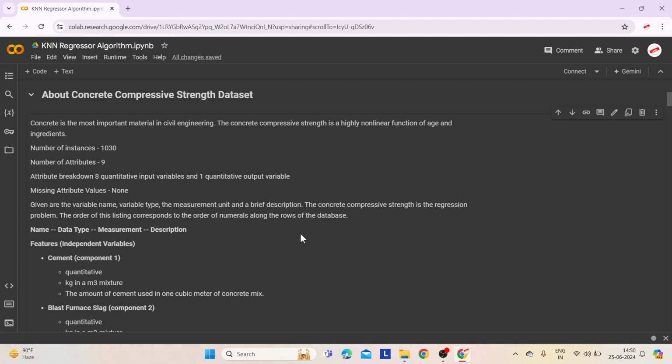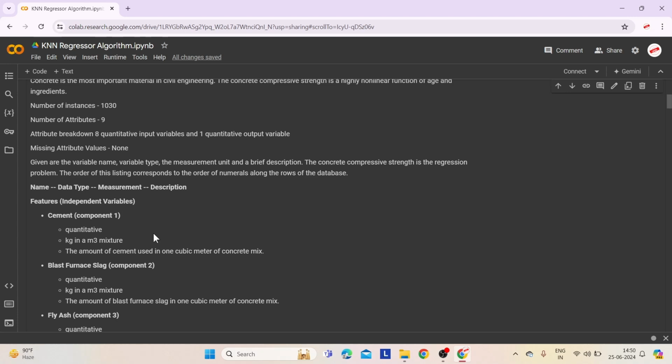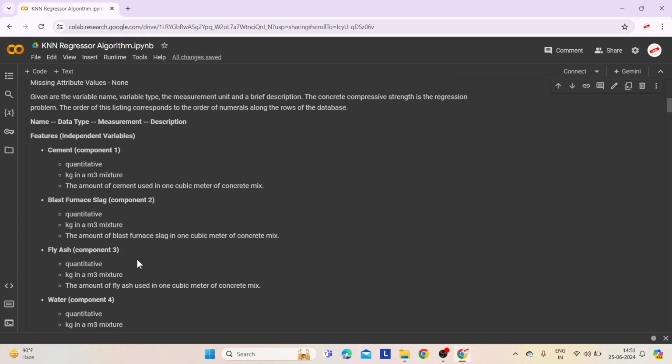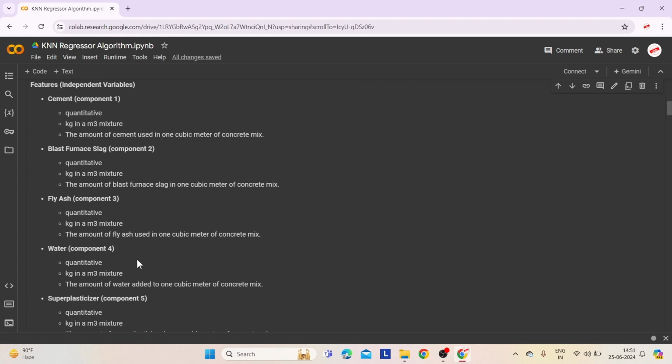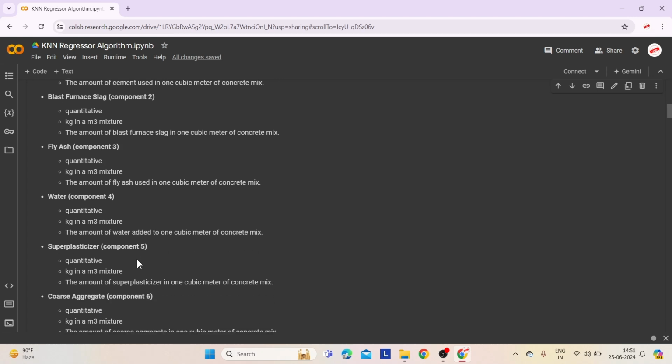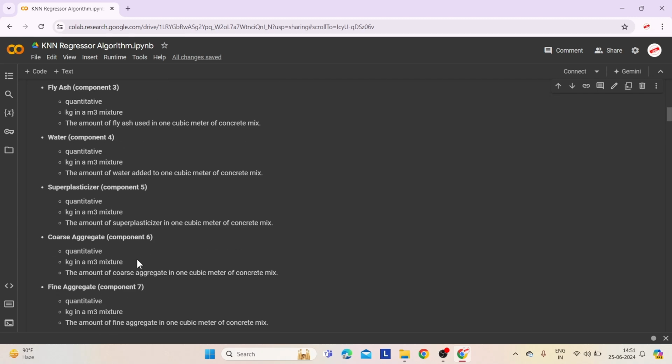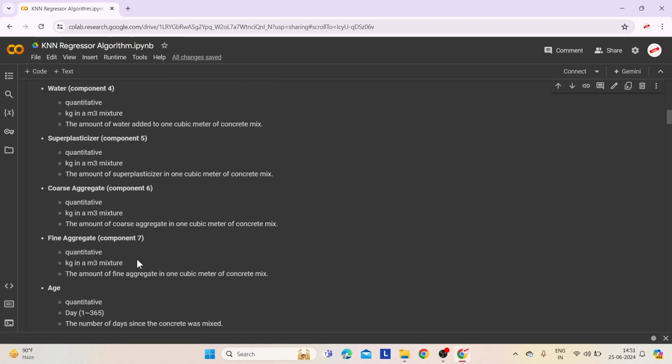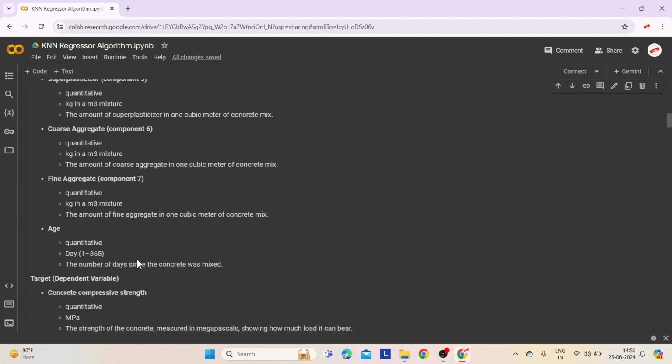Let's look at the independent variables along with the explanation of each variable. Cement, amount in kg per cubic meter. Blast furnace slag, amount in kg per cubic meter. Fly ash, amount in kg per cubic meter. Water, amount in kg per cubic meter. Superplasticizer, amount in kg per cubic meter. Coarse aggregate, amount in kg per cubic meter. Fine aggregate, amount in kg per cubic meter. Age, number of days, 1 to 365, since mixing.